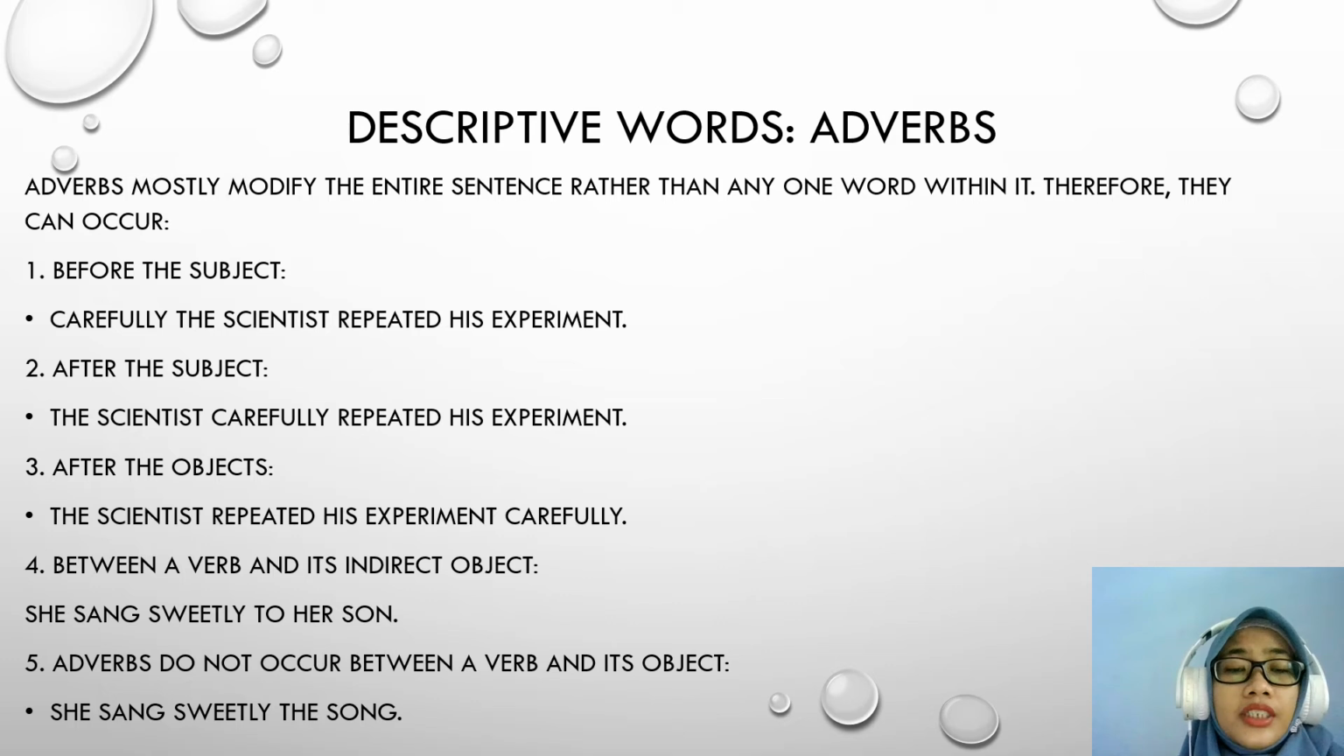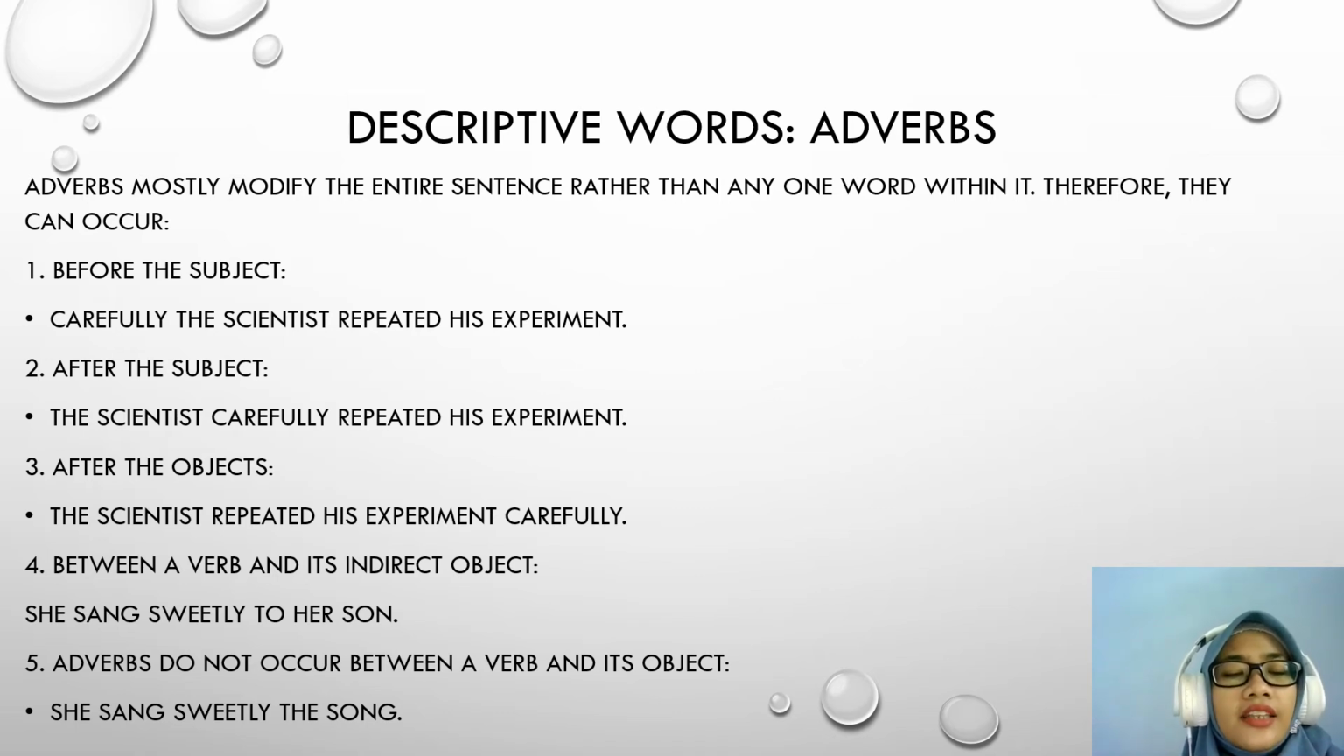So the word carefully is the adverb. After the subject: the scientist carefully repeated his experiment. So the word carefully comes after the subject. After the object: the scientist repeated his experiment carefully. Between a verb and its indirect object: she sang sweetly to her son. The adverb is the word sweetly.